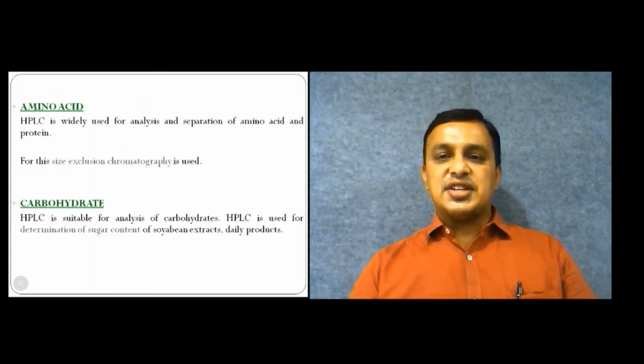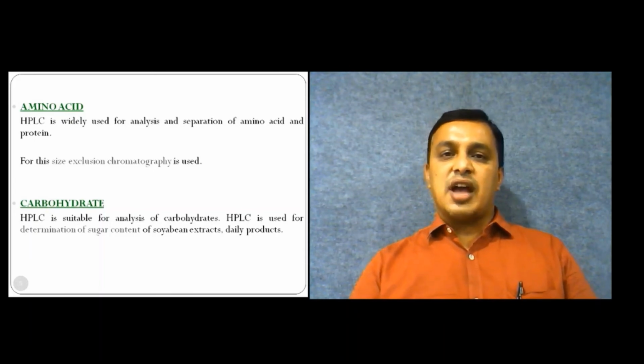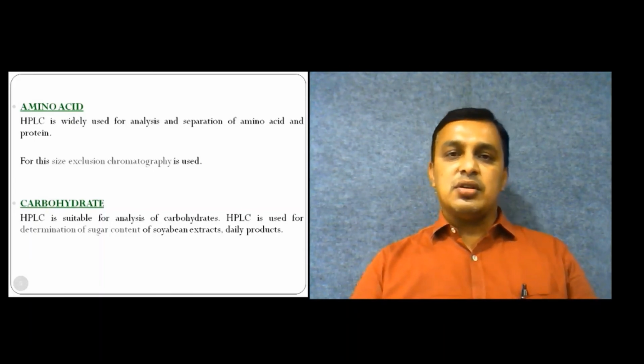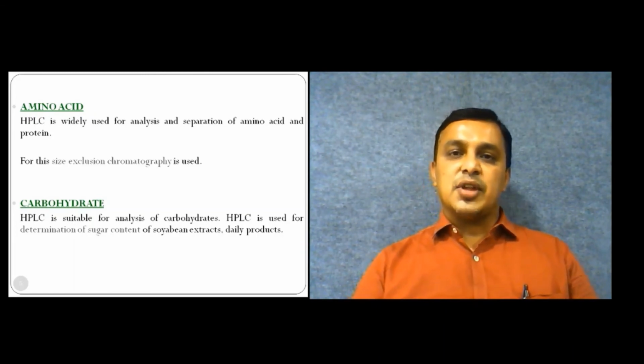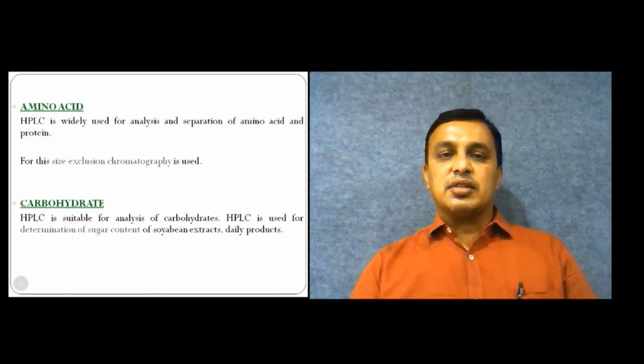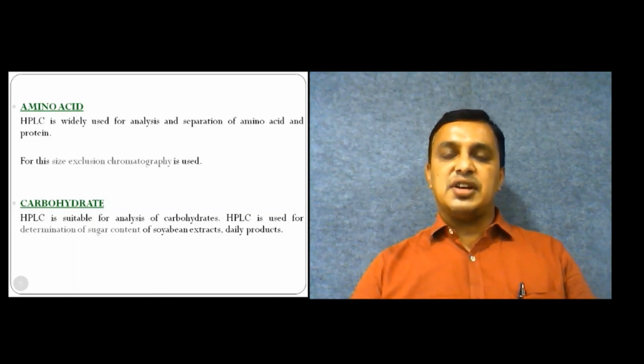For amino acid analysis, size exclusion chromatography is used; after separation by size exclusion chromatography, the compounds can be passed through the HPLC for further analysis. For carbohydrates, HPLC is used for the determination of sugar content present in dairy products. Different types of sugars, monosaccharides, disaccharides, and polysaccharides, can be analyzed by HPLC.